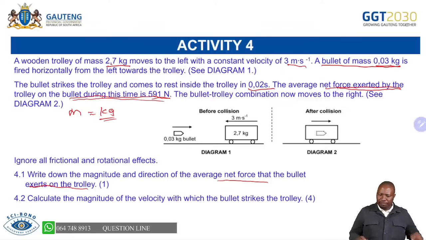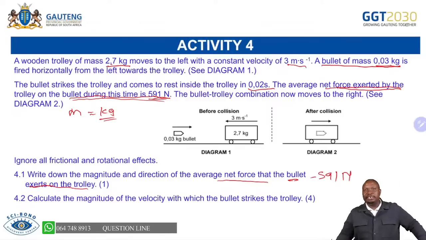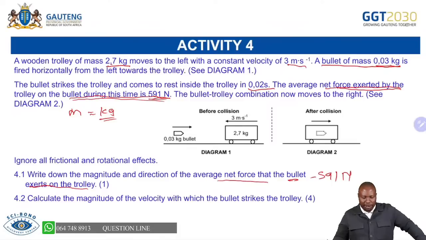So if the trolley is exerting 591 newtons, it means the bullet will exert the same 591 newtons, but in the opposite direction. So what is different is the direction.